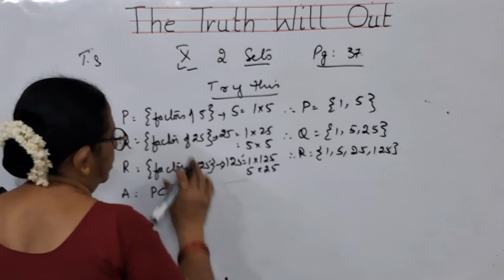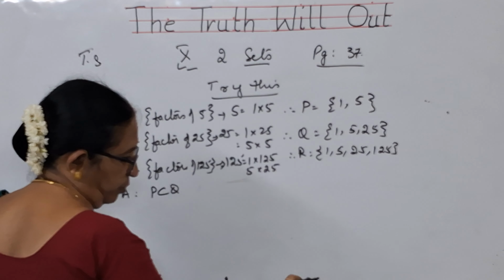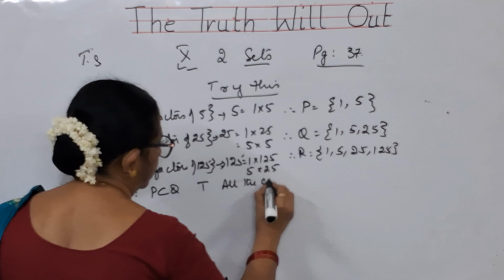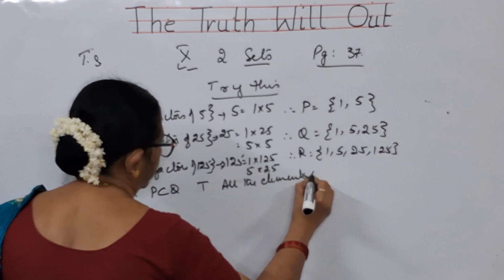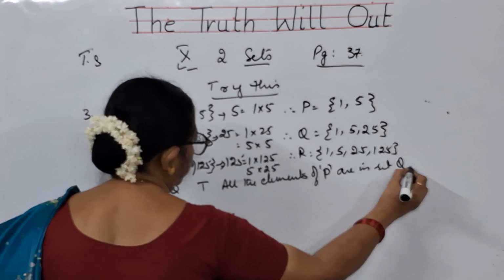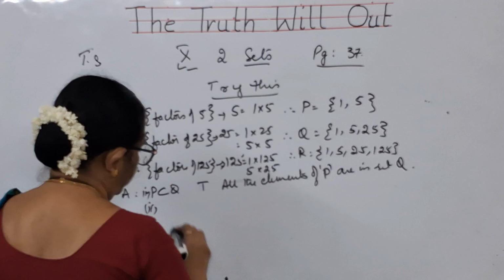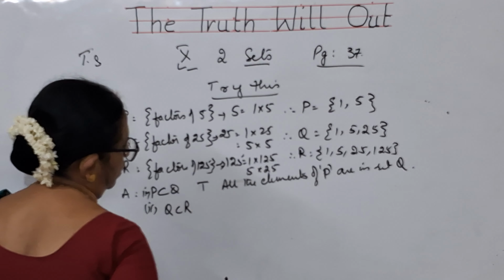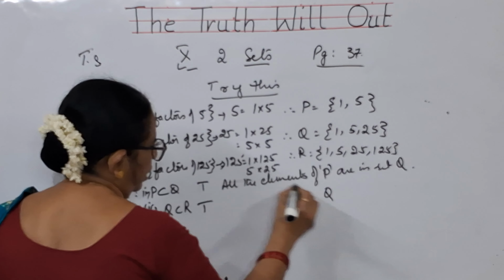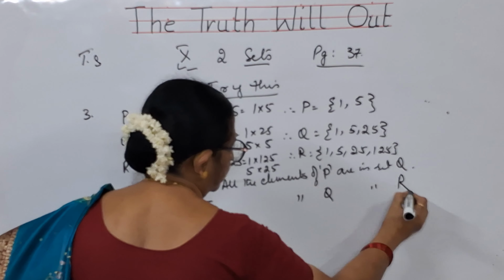Explain. P is a subset of Q. Is it true, children? Yes. P is a subset of Q. It is true. Why? All the elements of P are in set Q. Now the second bit, Q is a subset of R. It is also true. So all the elements of Q are there in R.